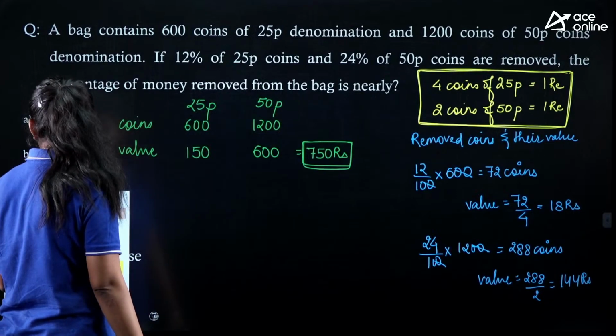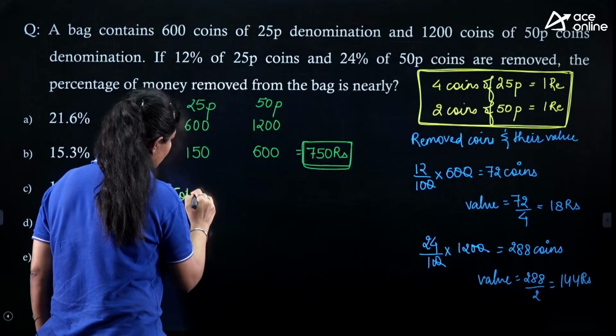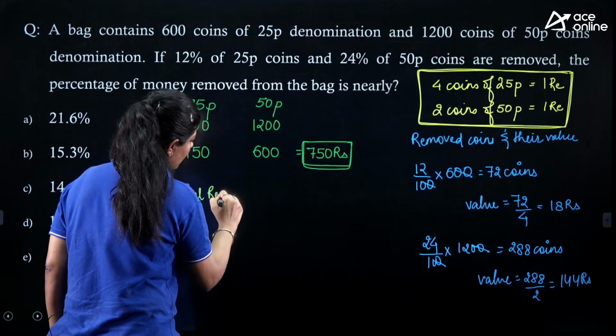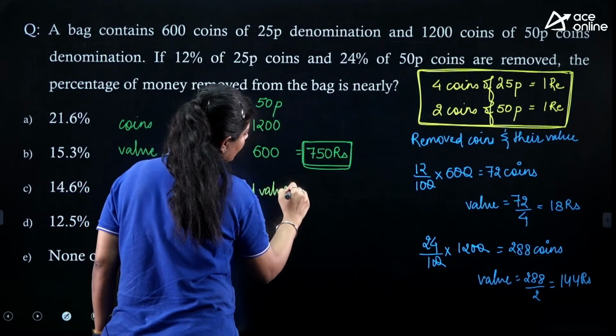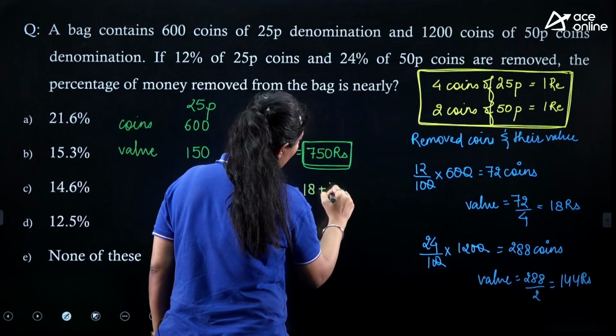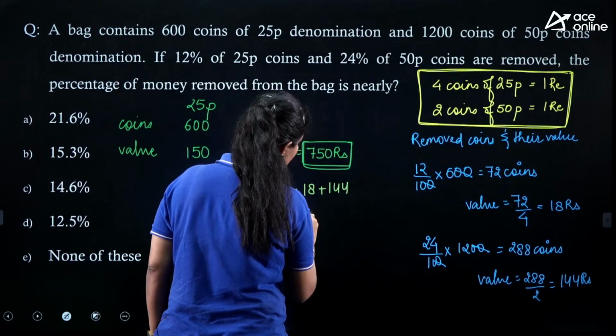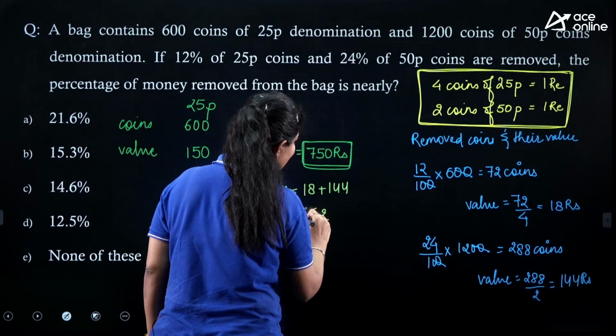So if we have to find out the total amount we are removing, the total removed value is nothing but 18 plus 144, right? So it will become 162 rupees.